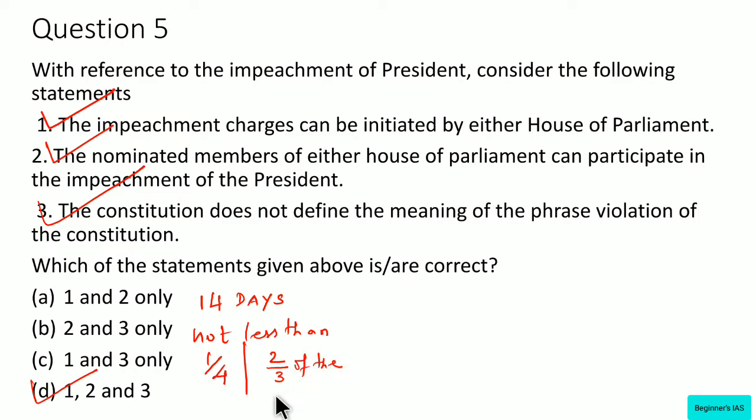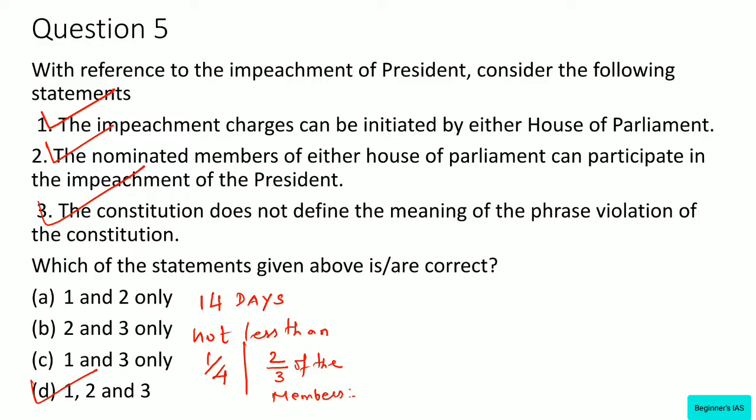So that is very important. So these are all very important points. And also note that when a charge has been so preferred by either house of the Parliament, the other house shall investigate the charge or cause the charge to be investigated, and the President shall have the right to appear and to be represented at such investigation.